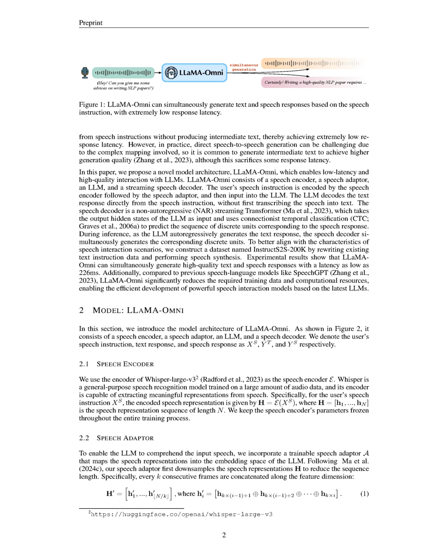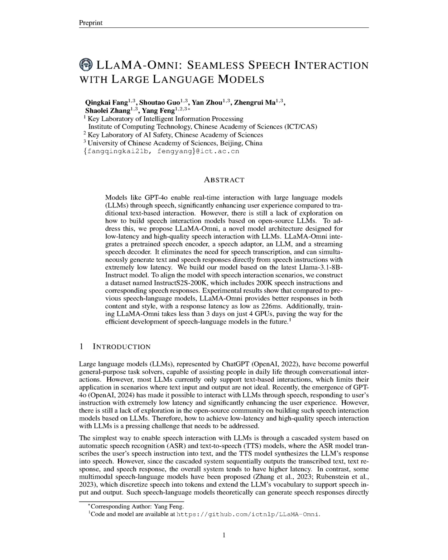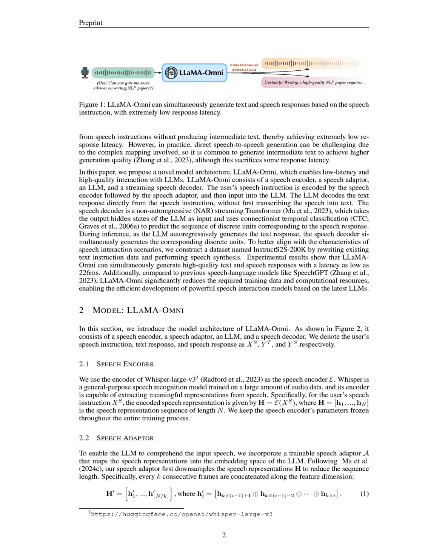The Llama Omni model architecture consists of four main components: a speech encoder, a speech adapter, a large language model, LLM, and a speech decoder. During the training phase, the process begins with the speech encoder, Whisper Large v3, extracting meaningful representations from the user's speech instruction, denoted as x_s. These representations are then processed by the trainable speech adapter, which downsamples and maps them into the LLM's embedding space, resulting in the final speech representation, S. The LLM, LLaMA 3.1 8B Instruct, takes this representation and autoregressively generates the text response, y_t, based on the speech instruction.